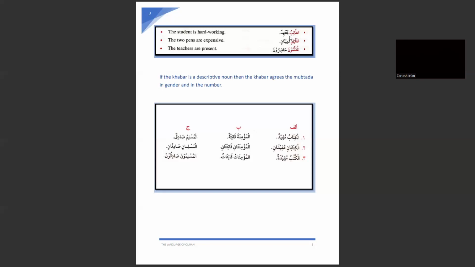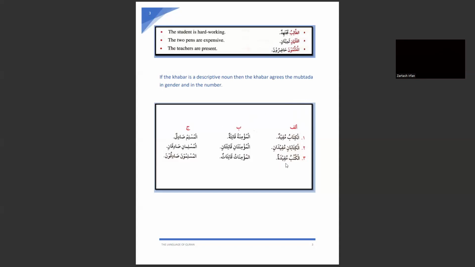Again, here the musanna, the muzakkar form of descriptive noun is written, and here as well. So, الطالب مجتهد, the mufrad mubtada, the mufrad khabar. الكلمان سمينان, the musanna mubtada and the musanna khabar. المعلمون حاضرون, here both are plural nouns. Okay, so there are examples. Let's see column alif, bay, and jim.